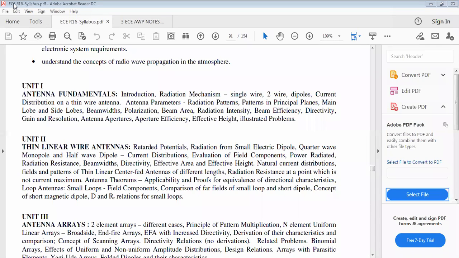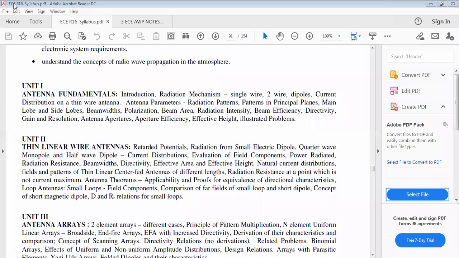Once again we go through all the topics. Did you remember the title of our subject? Antennas and wave propagation. What will we discuss so far, and what will we learn from the subject antennas and wave propagation? And what may be the subject?